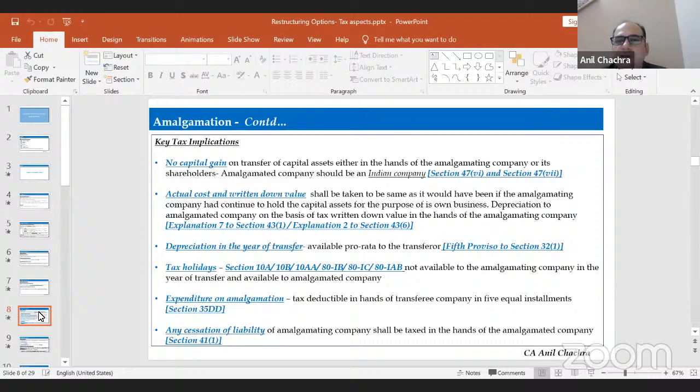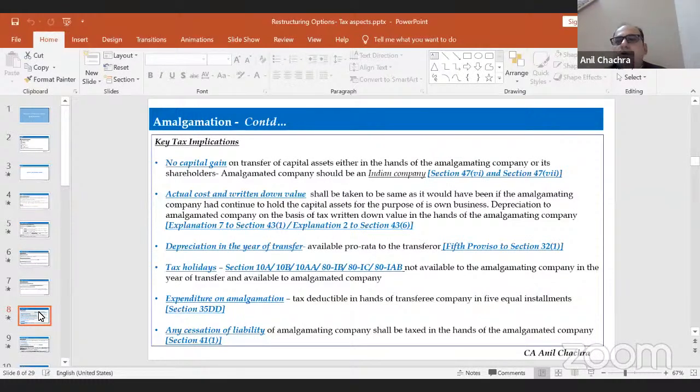So 43.6 is basically for the written down value, and 43 subsection 1 relates to the actual cost of the assets. Depreciation will be on a pro rata basis as per the fifth proviso, as and when the amalgamation happens, on the date of the transfer or in the year of the transfer. We can say that no tax holiday period will be available, so it will lapse, and the benefits of the tax holiday period will not be applied to the amalgamated company.